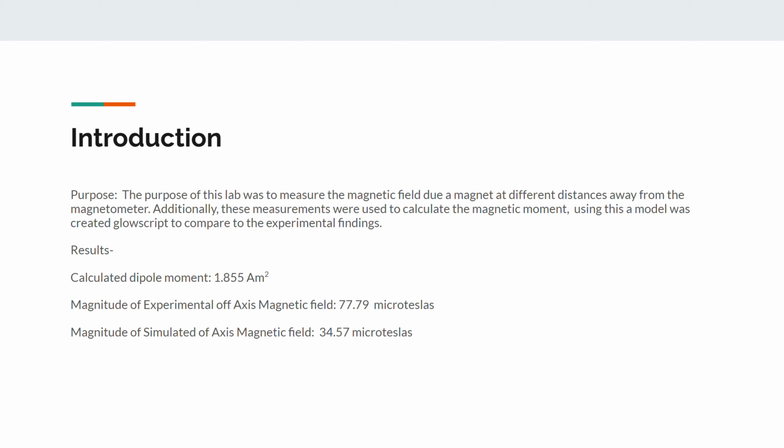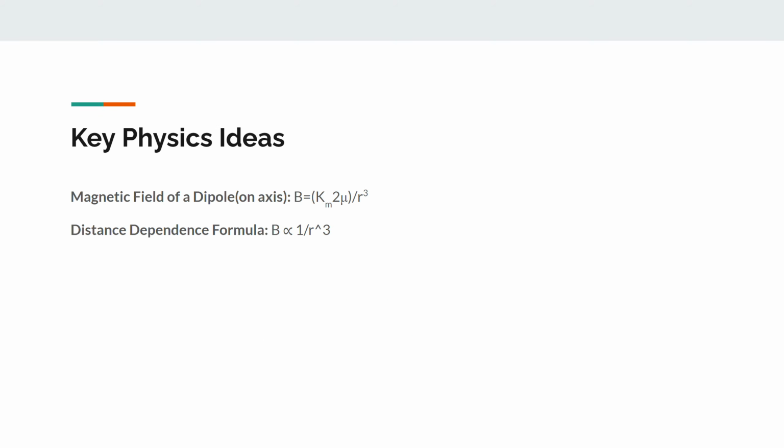The calculated dipole moment was 1.855 ampere per square meter. The magnitude of the magnetic field found experimentally was 77.79 microteslas, and the magnitude of the simulated off-axis magnetic field was found to be 34.57 microteslas, which interestingly is about half.